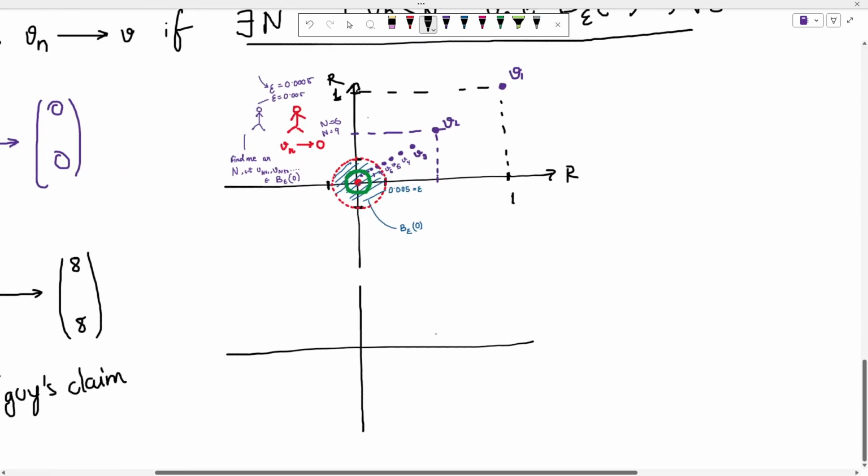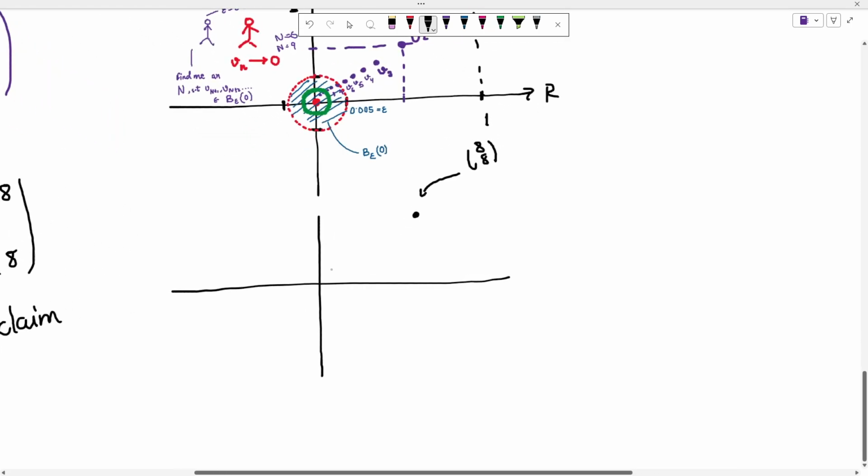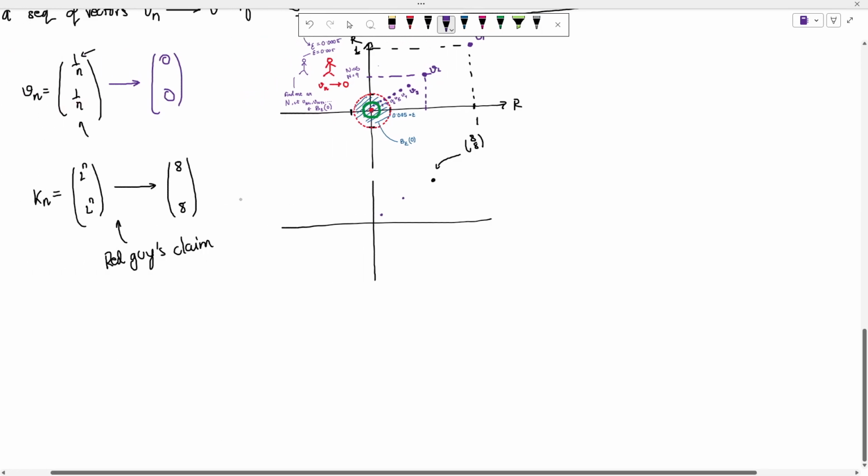So let's say this is my 8, and what is going to be my v1? v1 is going to be 1, v2 is going to be 4, right? Just put the value of n as 2 and you will get 4. When you put 3 you are going to get 8, then you are going to get 16, right? Then far off 32, and it keeps going like this.